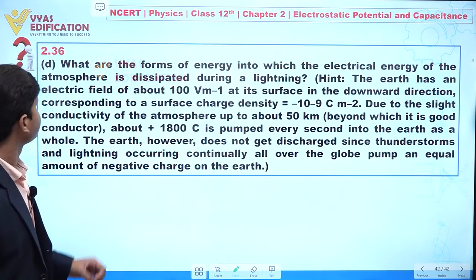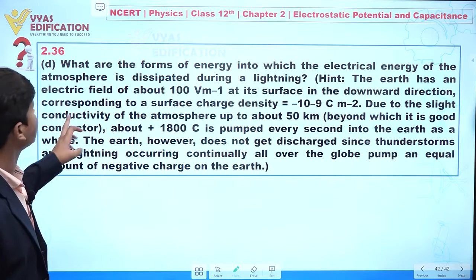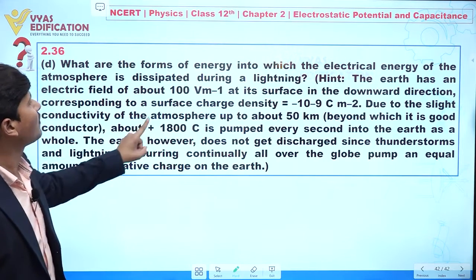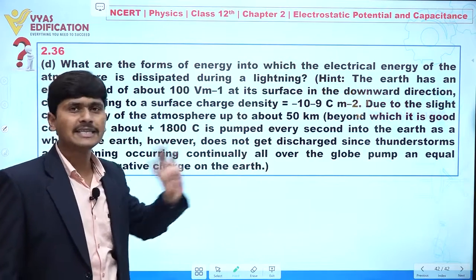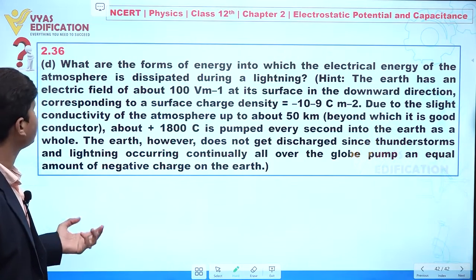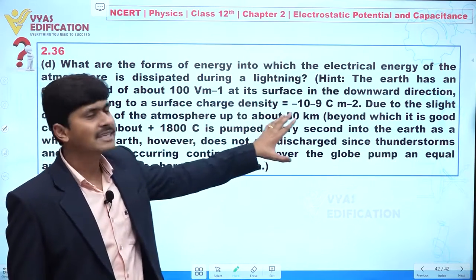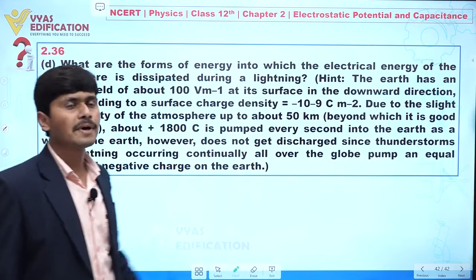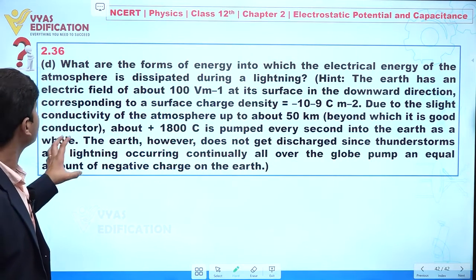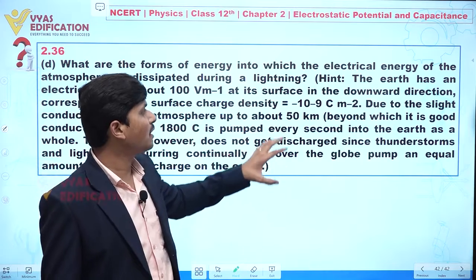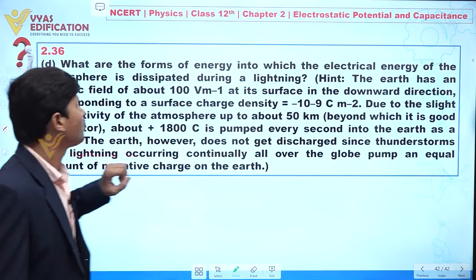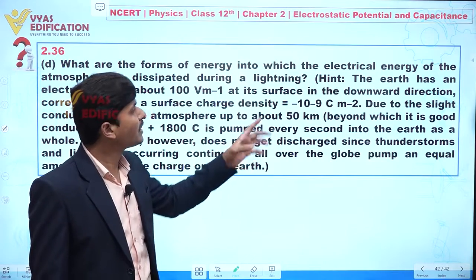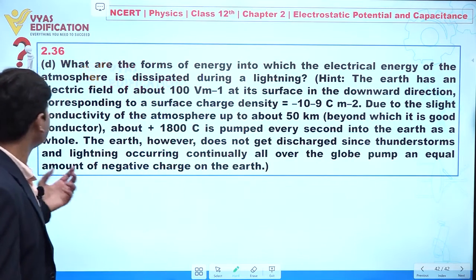Now, a hint is also given to you in this question. Earth has an electric field of about 100 volt per meter at its surface in the downward direction, corresponding to a surface charge density on earth of minus 10 to the power minus 9 coulomb per meter square. Due to slight conductivity of the atmosphere up to about 50 kilometer, beyond which it is a good conductor, about 1800 coulomb is pumped every second into the earth as a whole.